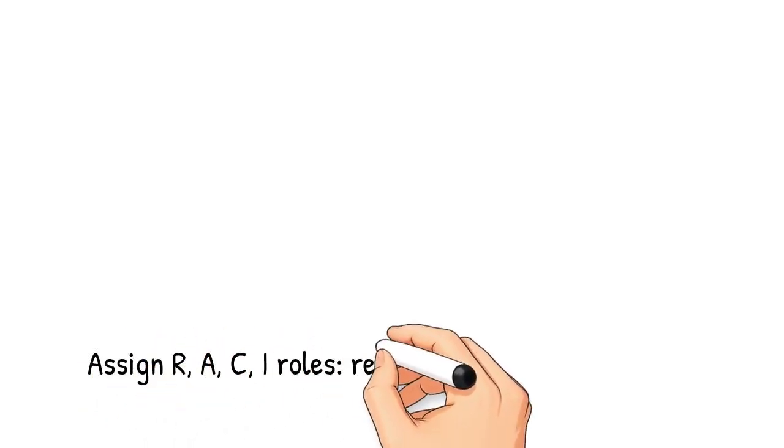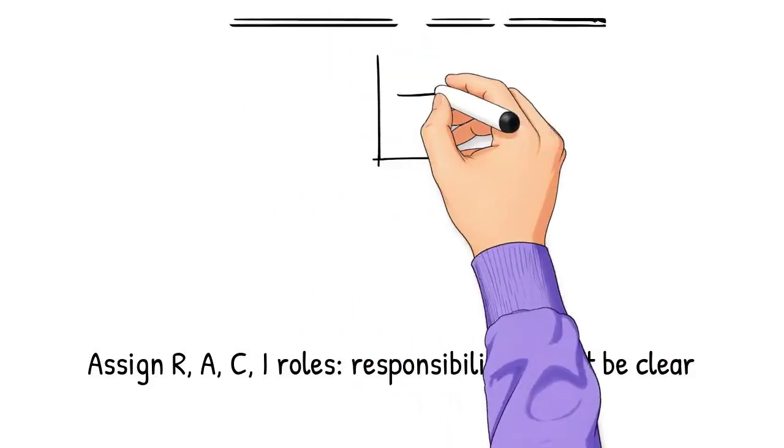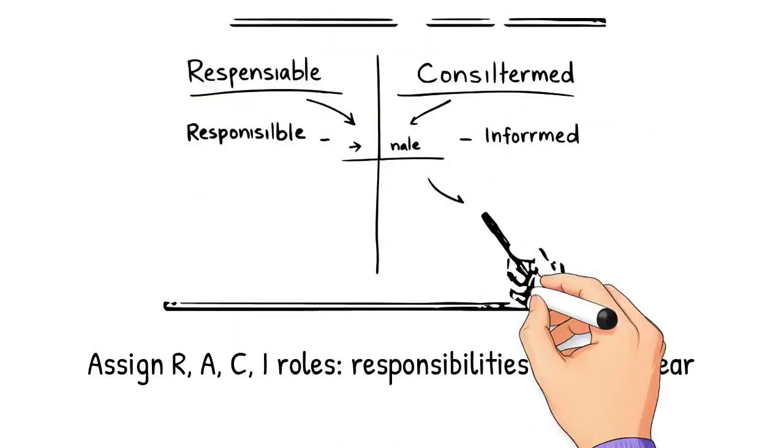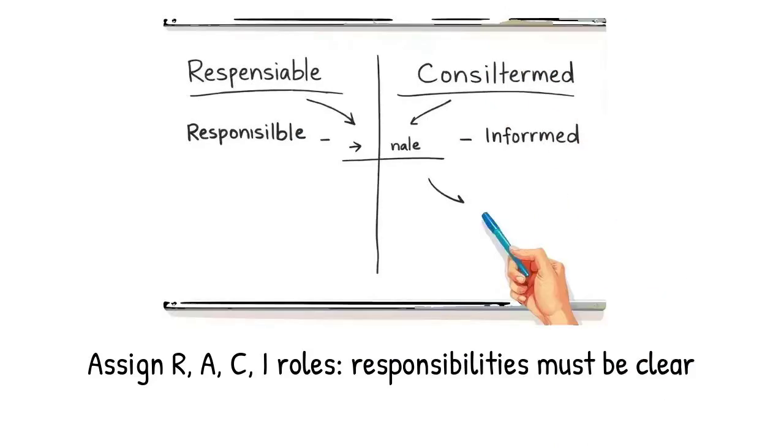Responsible is the person who performs the task. Accountable is the person who owns the result. Consulted are experts who provide input. Informed are people who need updates. The key rule is that every task must have exactly one accountable person. Multiple responsible persons are allowed, but accountability must be singular.